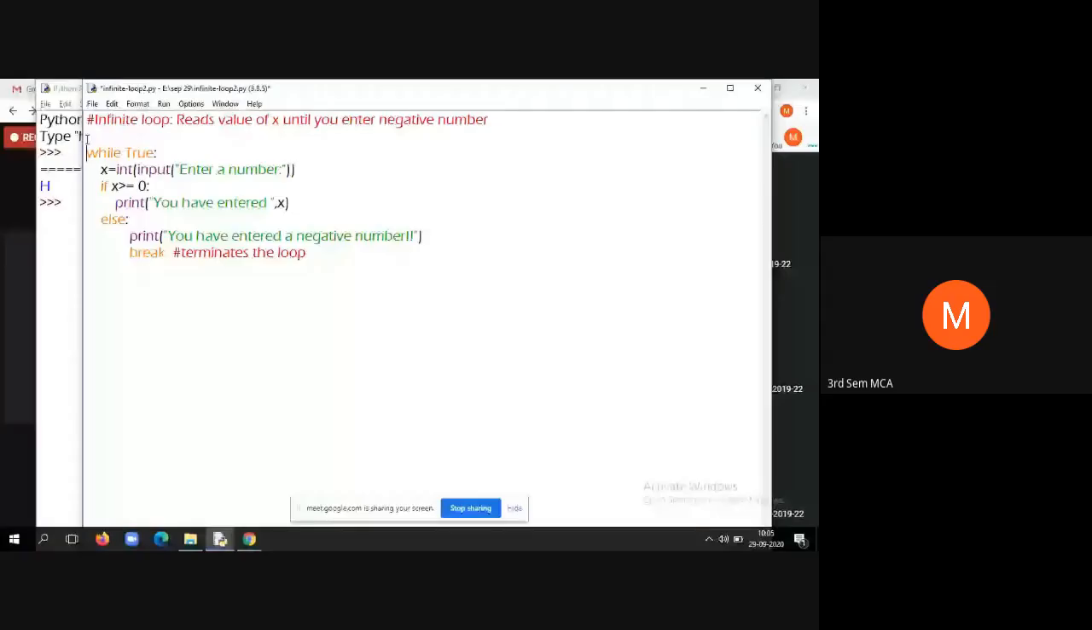For that, see what we have done. While true, that means infinite loop. X is equal to input of enter a number. Then by using the int constructor, we are converting the x value into integer type. So whatever you enter from the keyboard is stored in variable x. If x is greater than or equal to 0, print you have entered x, else you have entered a negative number, then break. Look at here, very important. This is a terminating instruction.